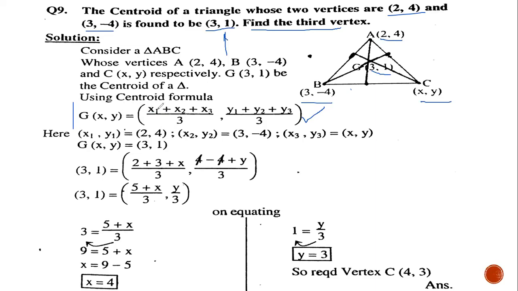Here the x component of the centroid is x1 plus x2 plus x3 divided by 3, and the y component is y1 plus y2 plus y3 divided by 3. So what we are going to do here, we are considering x1, y1 from point A, x2, y2 from point B, and x3, y3 from C, and the coordinates of point C are required, which we have supposed here as x and y. For this centroid G, we are given 3, 1.